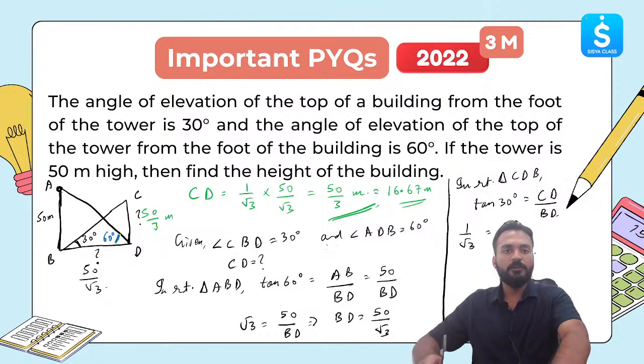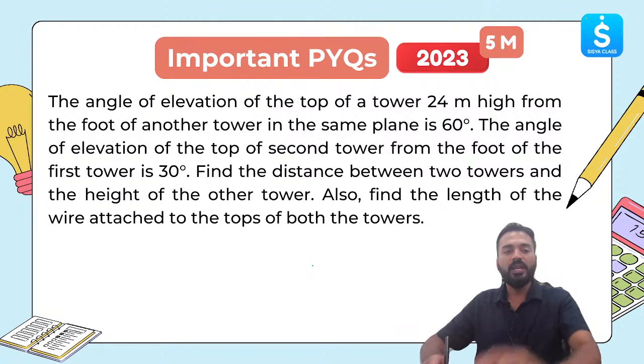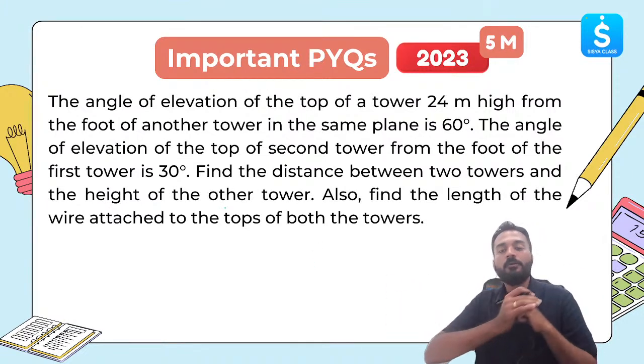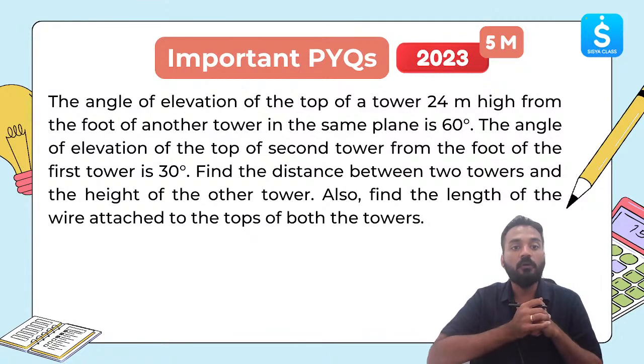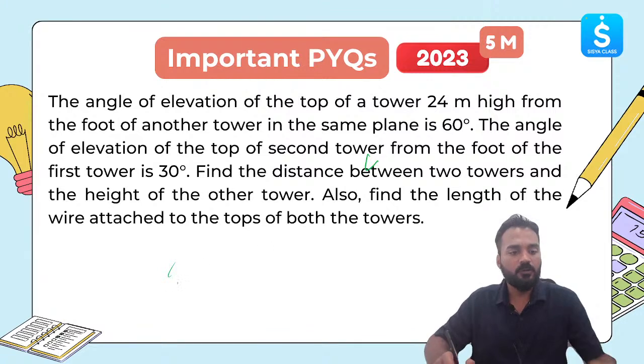I hope this is clear to each and every one of you. Let's move ahead. Like this, a lot of questions are there. One more question I'll show you. You can try this for yourself. The angle of elevation of top of a tower 24 meter high from the foot of another tower. This was asked for 5 marks. Very important. This was asked for 5 marks.